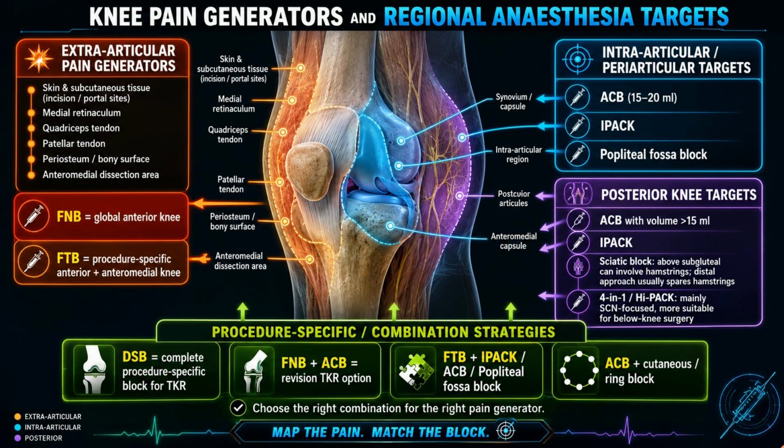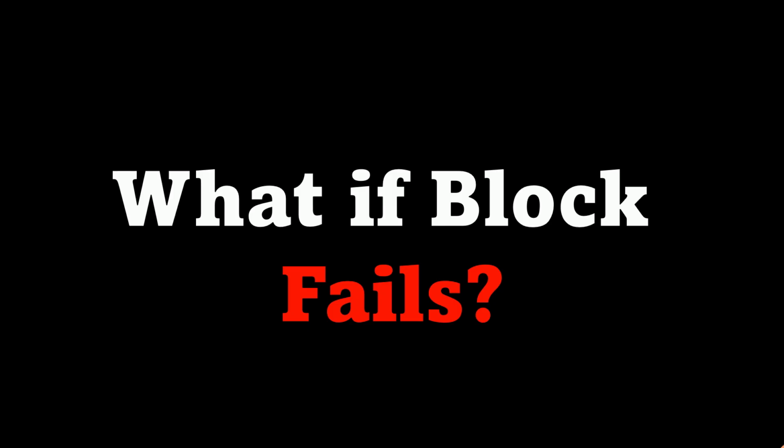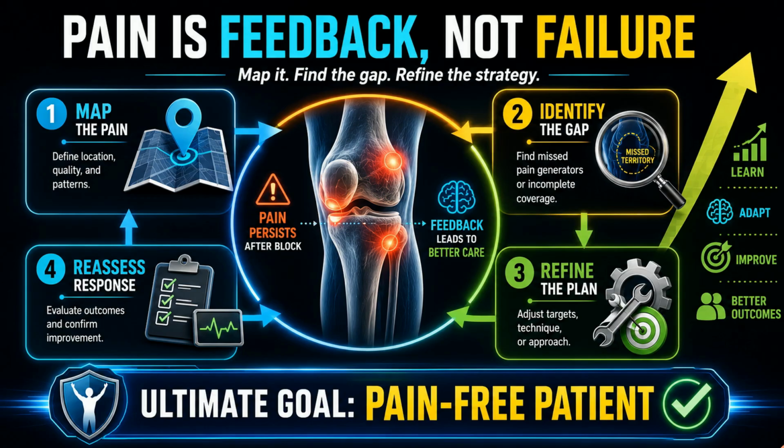Once we have selected and implemented our strategy, if the patient still develops pain, we should not see it only as a failure. We should use it as feedback. First, map the pain carefully because the exact painful area tells us which generator is still active and which neural territory has been spared. Pain mapping guides rescue analgesia logically.